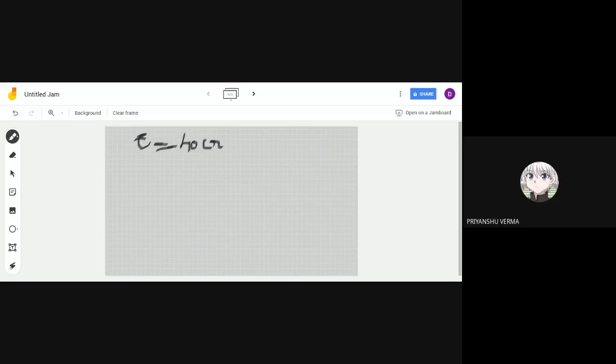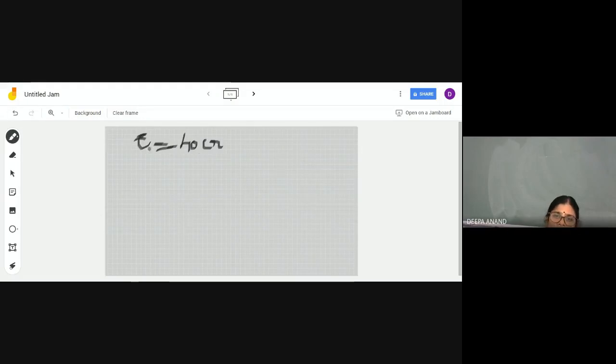Yes. Ma'am, the break-even point is at 100 crore. Yeah, but don't, okay, I will ask you. I know you have done it. It's a very easy question. C bar is 40 crore. Consumers spend 60% of additional income. What do you mean by that? Consumers spend 60% of their additional income.